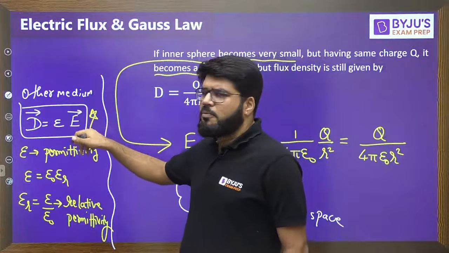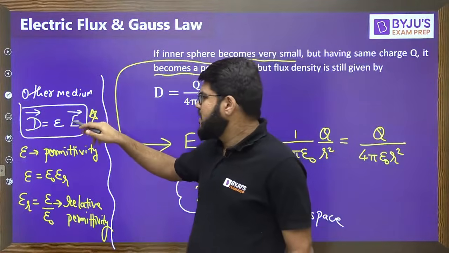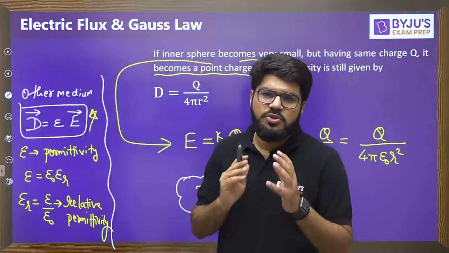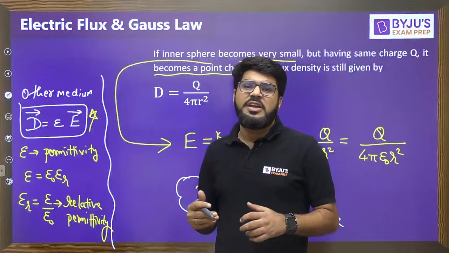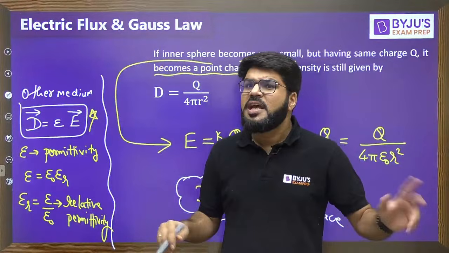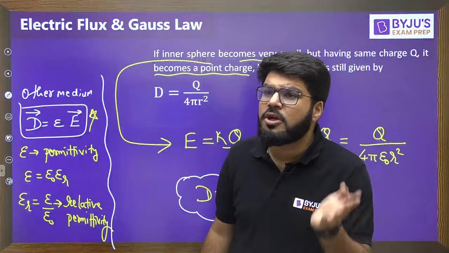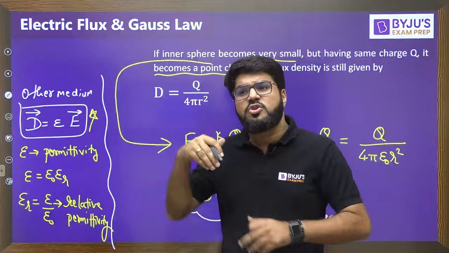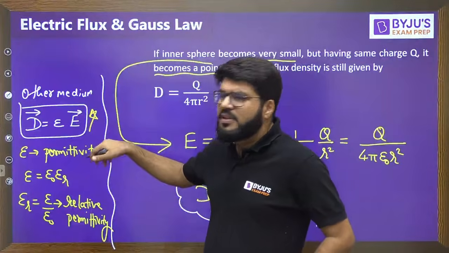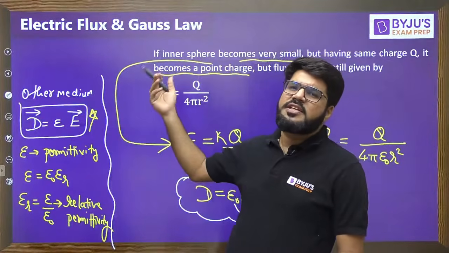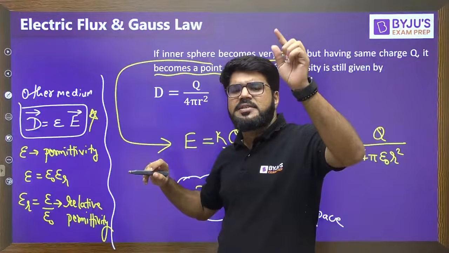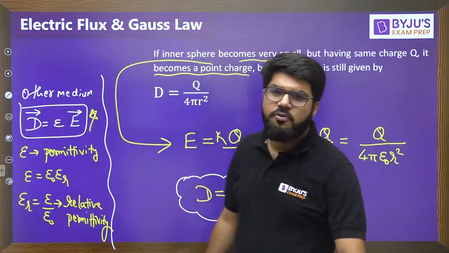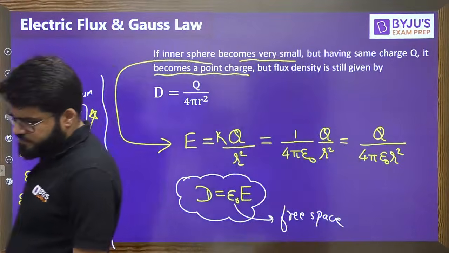Whatever is the direction of electric field, yesterday in the last class we learned the electric field due to a point charge. Mostly we were focused on that. But what is the electric field due to line charge, surface charge, volume charge? This I will cover through the application of Gauss law, in tomorrow's class. Today we will conclude Gauss law with some questions, and tomorrow the application of Gauss law, and with that you will learn the electric field due to line, surface and volume charge. Whether it is point charge, line charge, surface charge or volume charge, whatever is the direction of electric field, the same direction will be followed for the electric flux density.